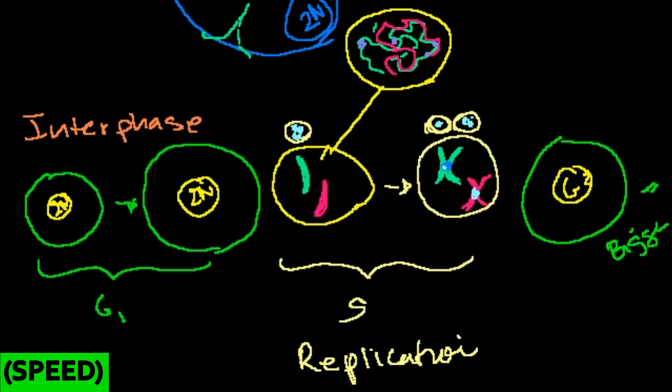So really, I had one green one, and it's going to replicate to form another green one. They're going to be attached at some point, and that magenta one's going to replicate to form another magenta one, and they'll be attached at some point, but it's not going to be clear. I just drew it this way to show that it really happened. This is the reality. It's in its chromatin form. Chromatin. Now, we're ready for mitosis.